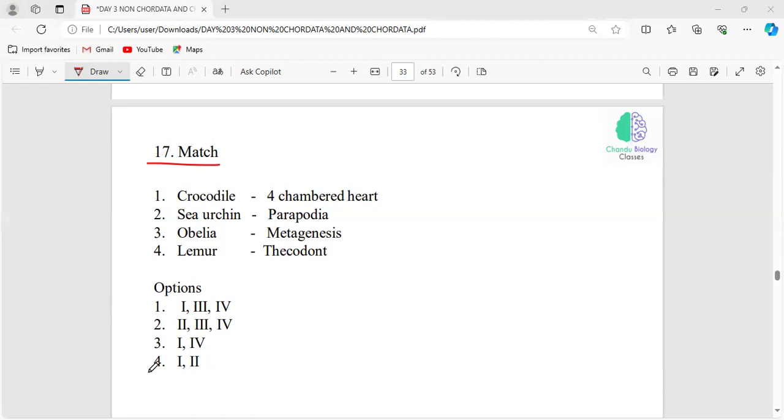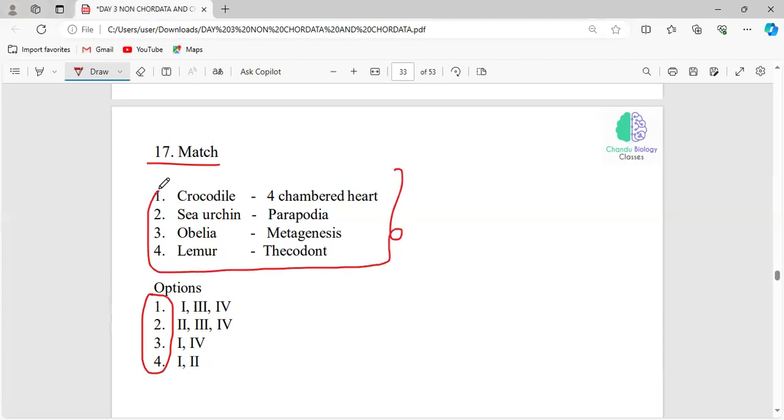Look at the options here, and you have to say which organisms are correctly matched. Whether crocodile has a four-chambered heart or not, a sea urchin has parapodia or not, Obelia follows the metagenesis mechanism or not, and lemur has this type of condition or not. You have to match these pairs correctly.